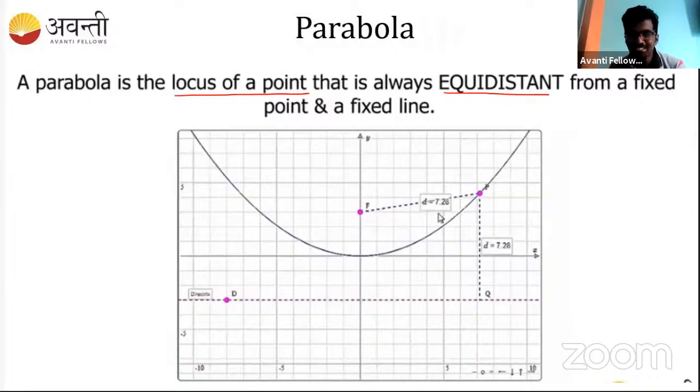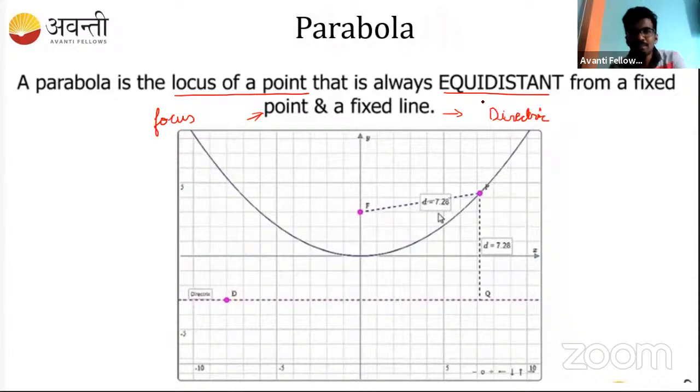High power focus. Very good, Priya. Correct. So this is a fixed point. So this is nothing but a focus. So what is a fixed line? Recall and tell. Directrix. Very good. So this is the directrix.